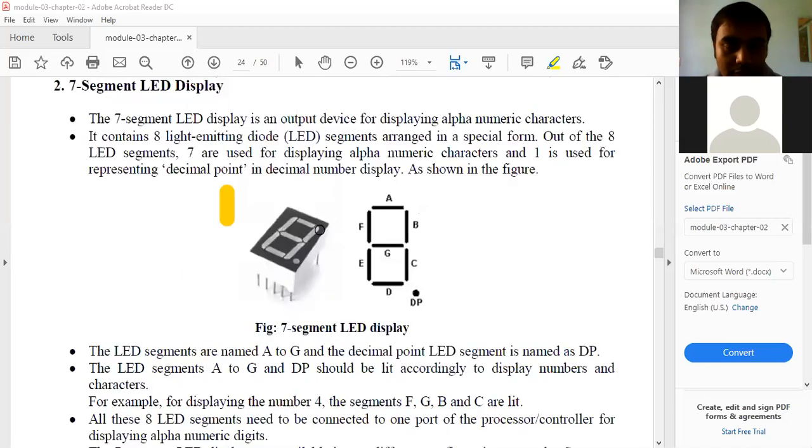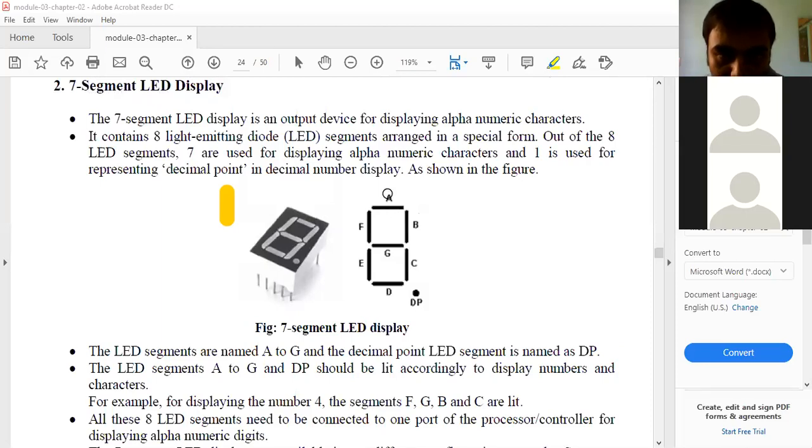Just observe, it is made up of 7 LEDs. That's why it is called a 7-segment LED. So A, B, C, D, E, F, G, and again the decimal point, right? Everything is provided with a separate terminal, as we can observe. So this is mainly used in the public telephone booth or to display alphanumeric characters, right?